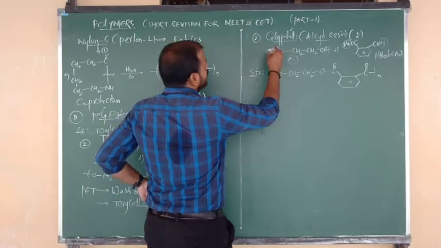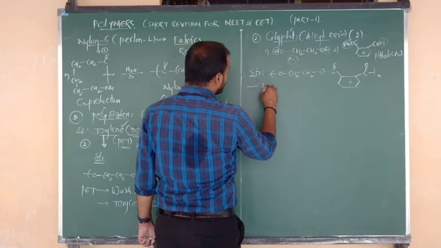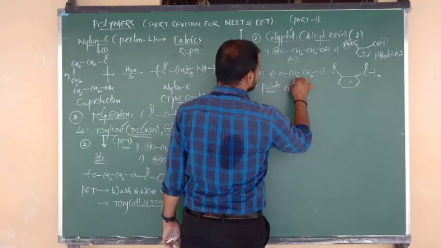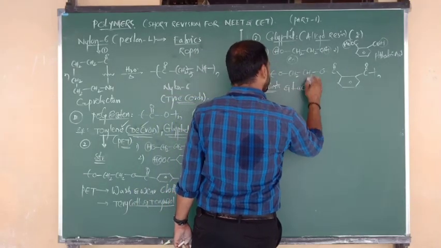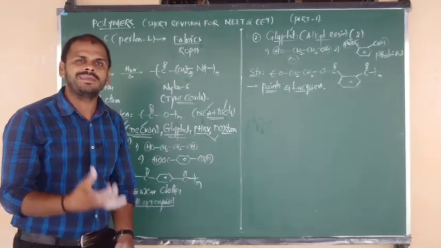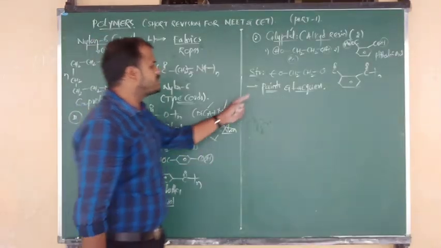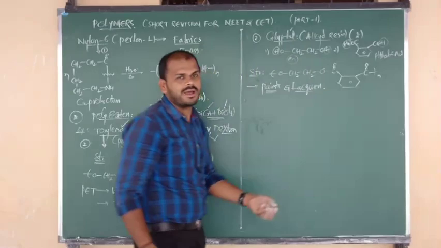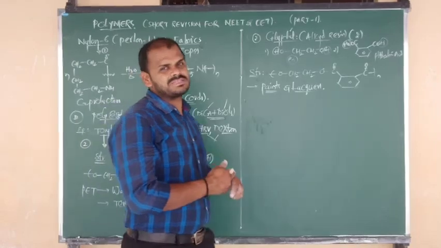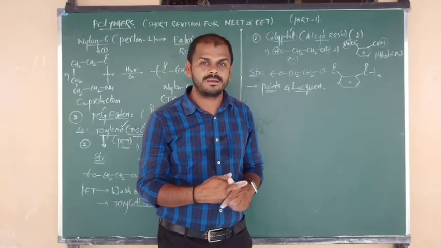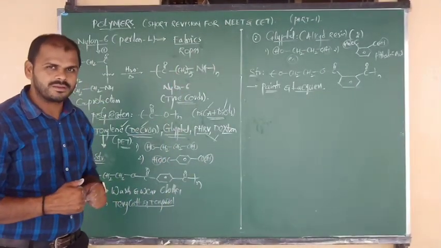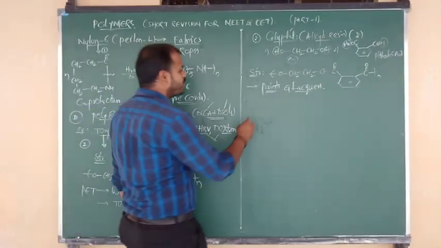Good. So what is the use of glyptol? Glyptol was used in making paints. Painting preparation we can use it for. And also it was used in making lacquers. Question was repeated, important: among the following, which is used in making paints and lacquers? Lacquers means gum-like materials. So paints and lacquers are made by using glyptol. Good. In polyamides we have studied two, nylon 6,6 and nylon 6. And in polyesters we have studied again two: one is terylene, one more is glyptol.